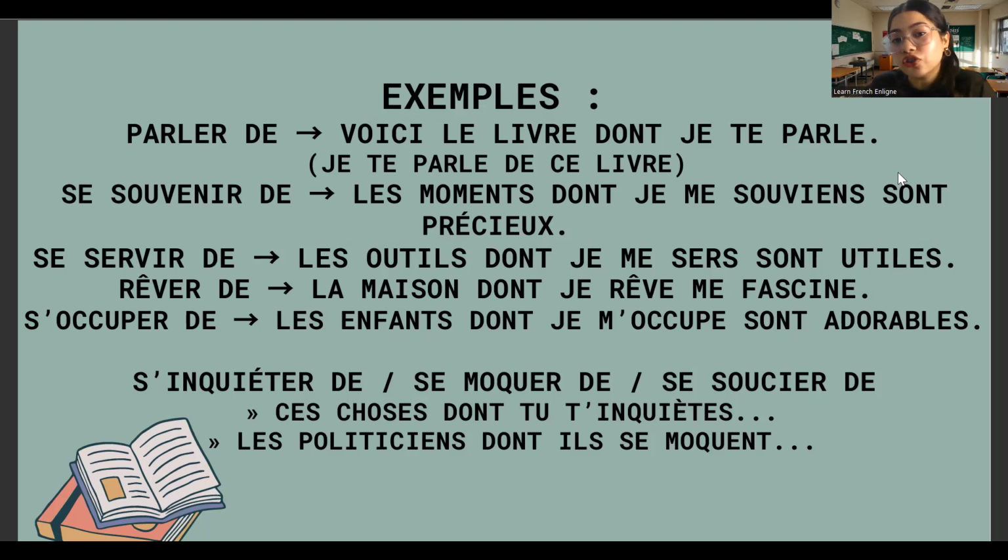Se souvenir de. Se servir de. Les outils dont je me sers sont utiles. Rêver de, to dream of something. S'occuper de, to be occupied with something. S'inquiéter de, se moquer de, se soucier de. So all of these phrases have the tendency to carry dont with them.